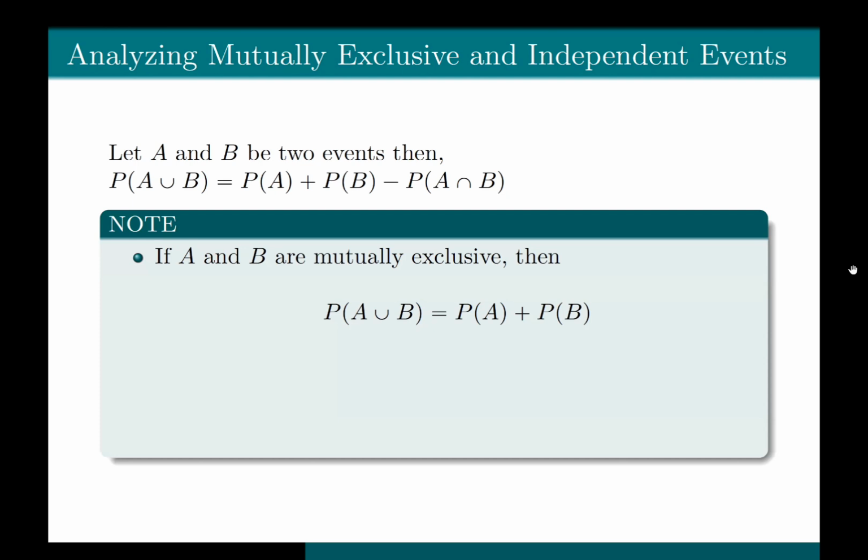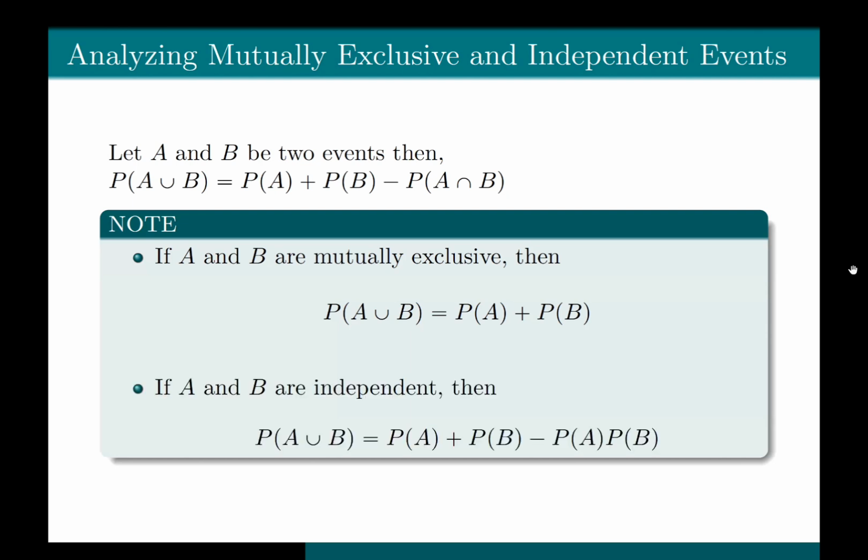Now, if A and B are mutually exclusive, it means that the joint probability of A and B is equal to 0. So we get that probability of A union B would be equal to probability of A plus probability of B. But if A and B are independent events, then the joint probability of A and B is equal to probability of A times probability of B. So in that case, we have that probability of A union B is equal to probability of A plus probability of B minus probability of A times probability of B.